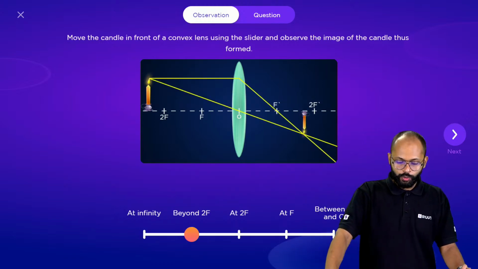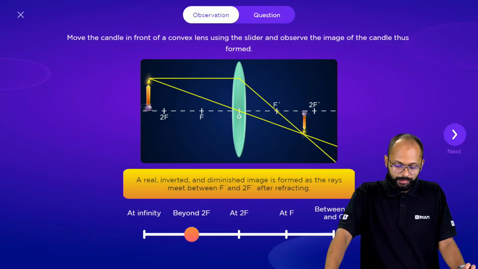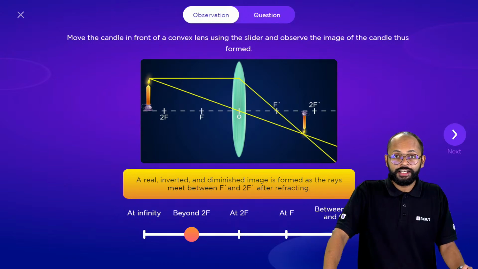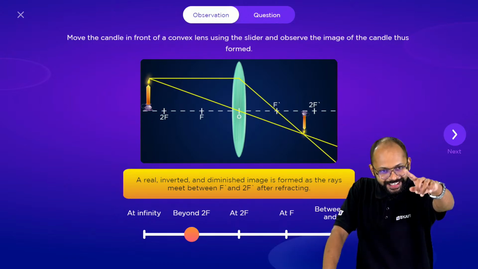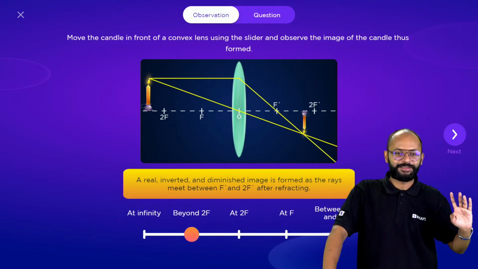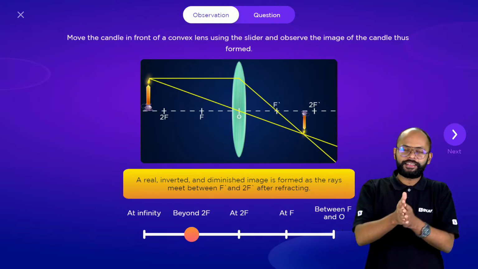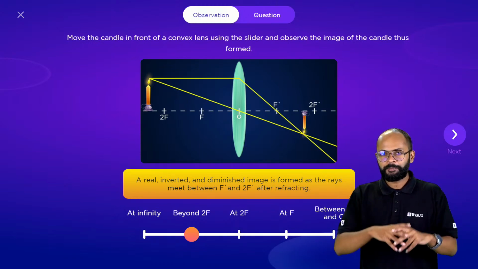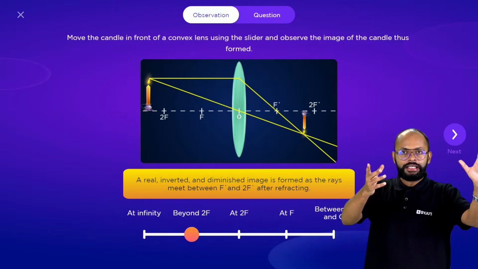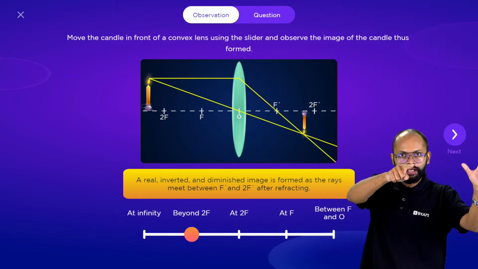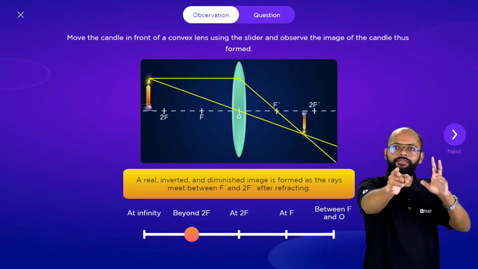Beyond 2f, you are getting a real, inverted and diminished image between f and 2f on the other side. Yes, Shika, you got the hack, right? Real, inverted, diminished. अच्छा, in concave mirror what used to happen? When the object was beyond center of curvature, we used to get an image which is real, inverted and diminished, between f and c.